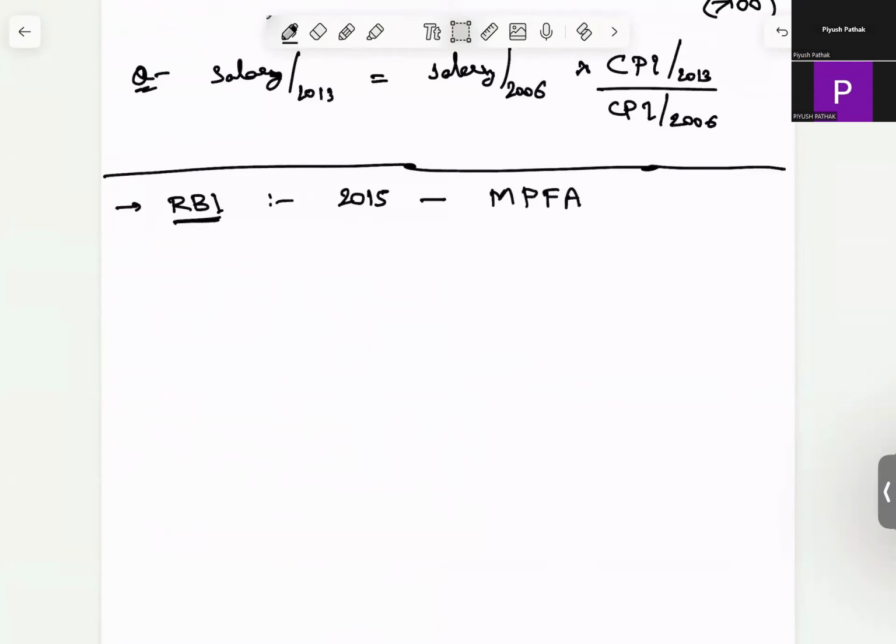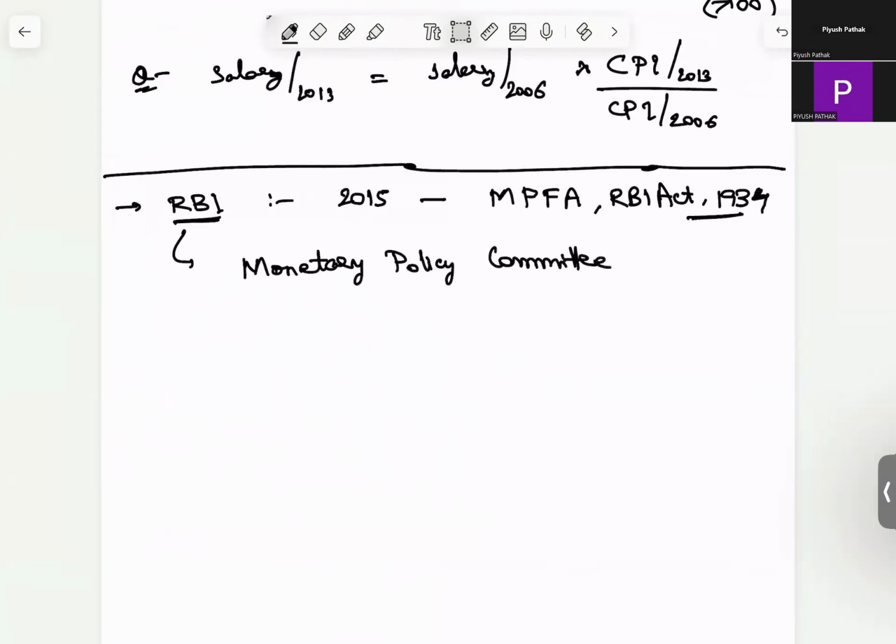It amended the RBI Act 1934. In its preamble it inserted a clause that there will be a monetary policy committee, a six-membered committee, which is going to determine the policy rate.